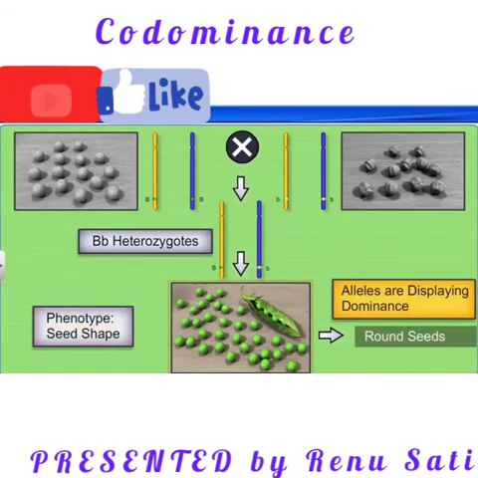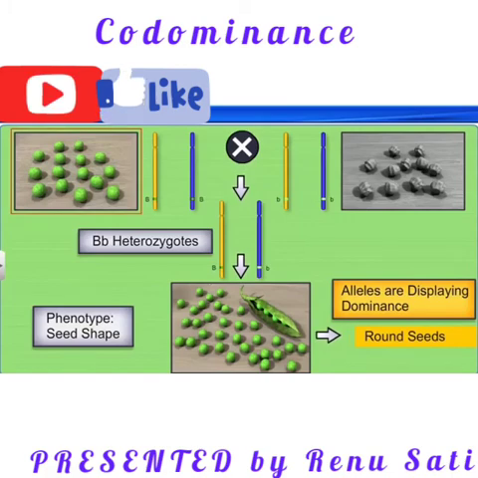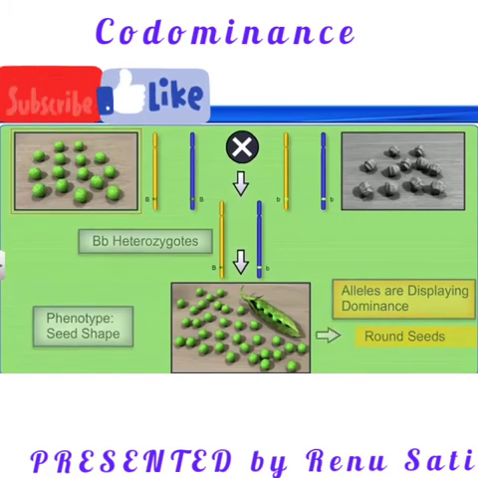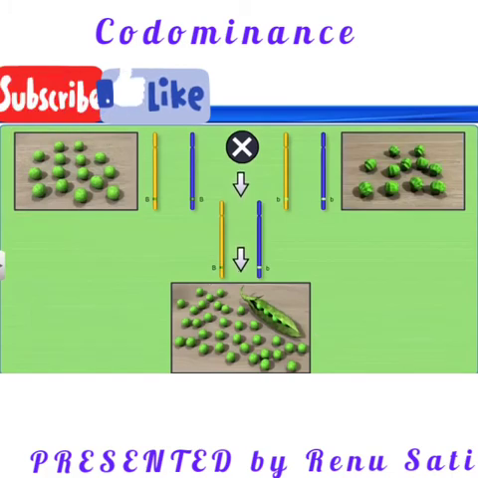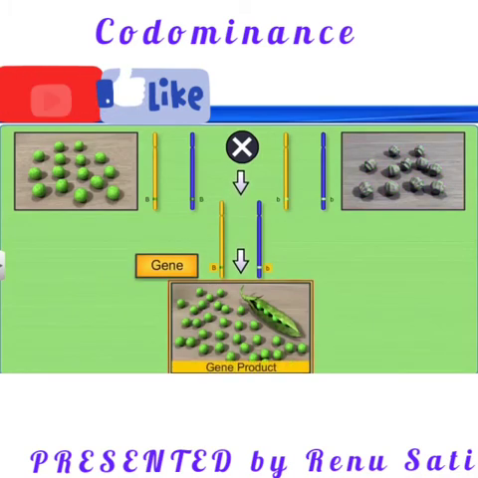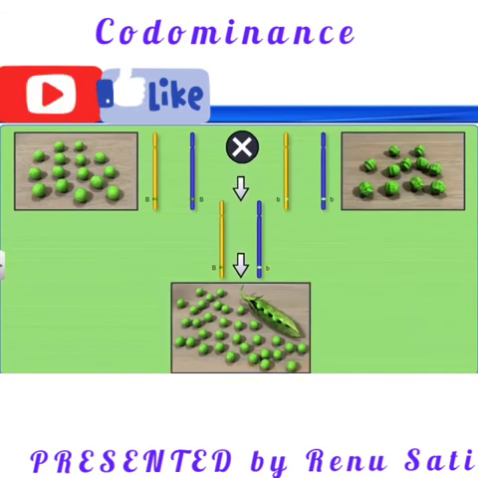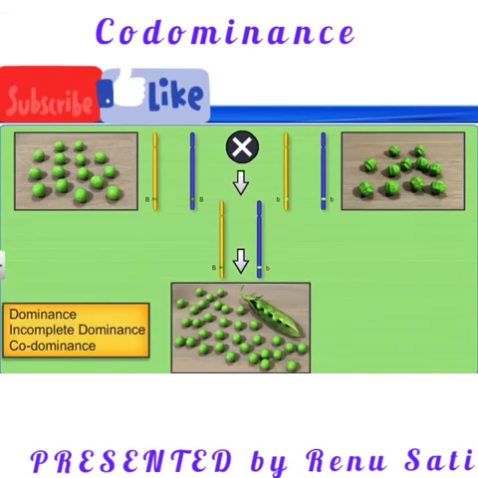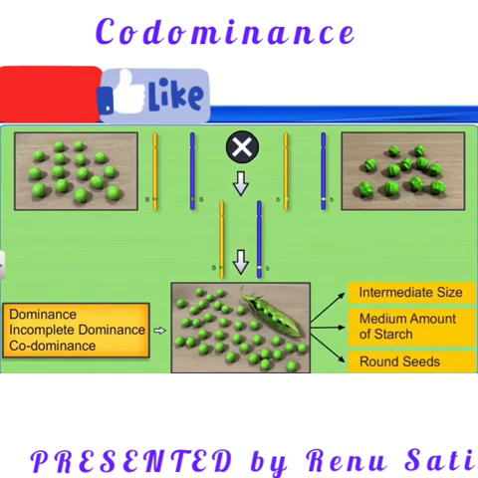But it was found that in this particular case it is the intermediate size, which is the characteristic of incomplete dominance. So here a single gene is controlling more than one characteristic, which is known as the pleiotropic condition, and showing three different traits: dominance, incomplete dominance and codominance.